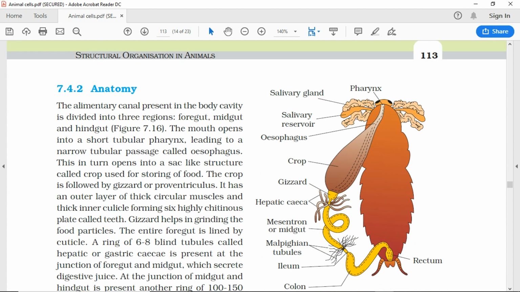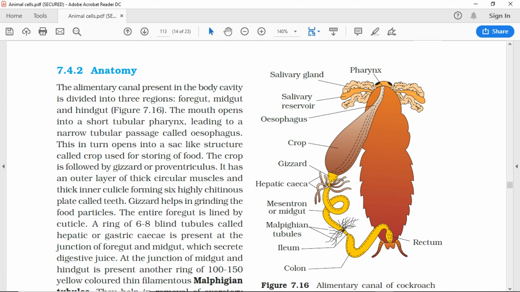7.4.2 Anatomy. The alimentary canal present in the body cavity is divided into three regions: foregut, midgut, and hindgut, Figure 7.16. The mouth opens into a short tubular pharynx, leading to a narrow tubular passage called the esophagus. This in turn opens into a sac-like structure called the crop, used for storing food.